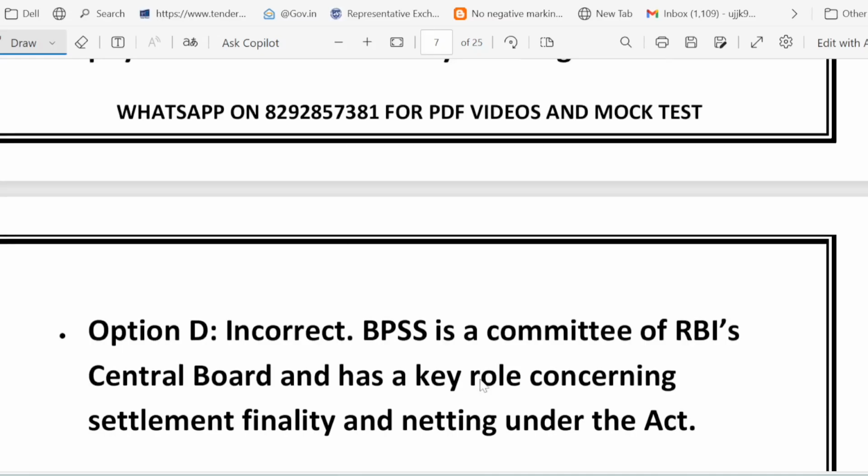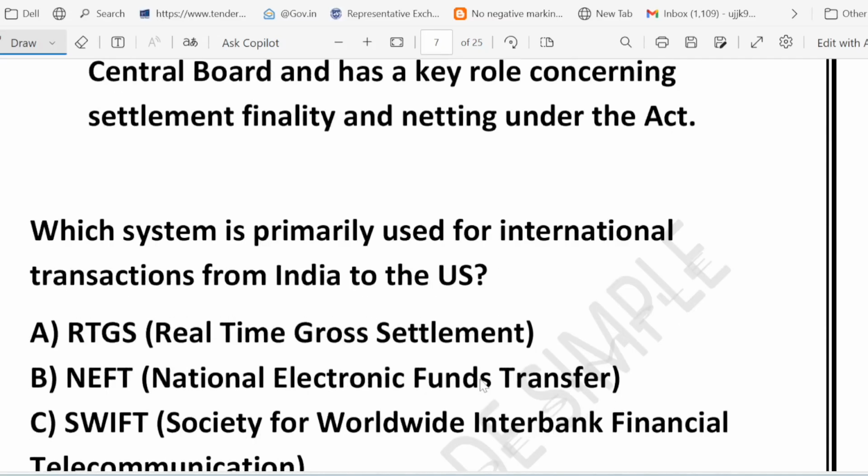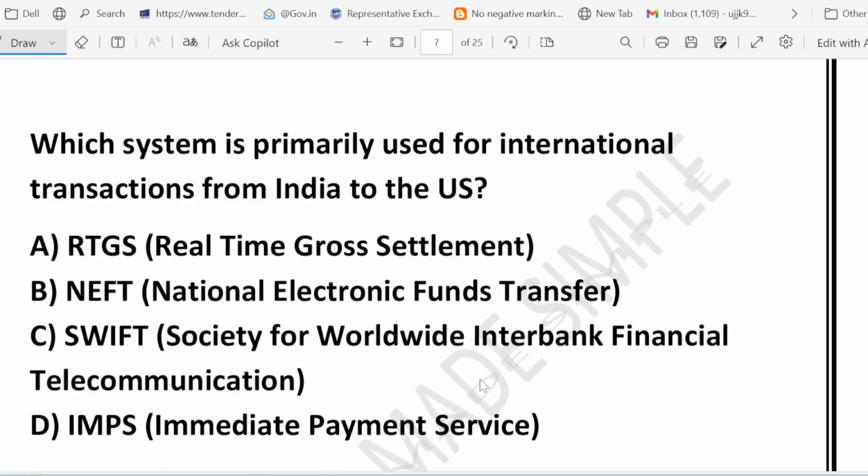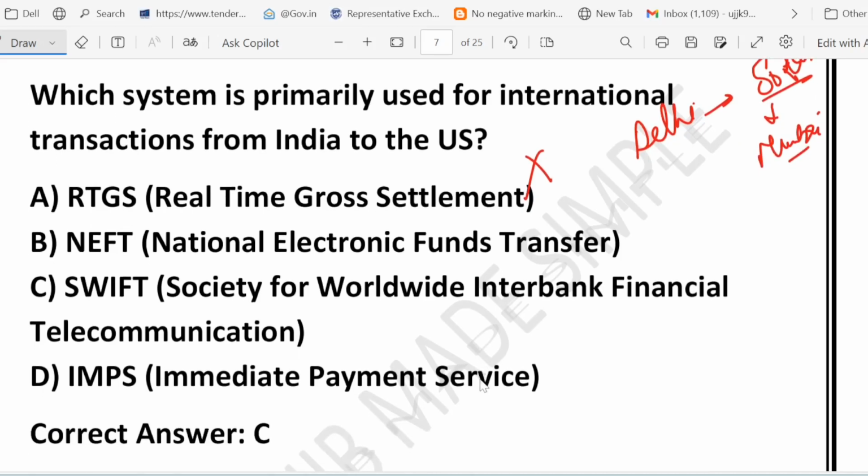Now, the next question that we have, very good one. Which system is primarily used for international transactions from India to the US? I think this is the simplest question. You can answer it. So option A, RTGS. This is wrong. RTGS is used for domestic high-value transfers within India. For example, suppose a company in Delhi wants to send 50 lakh rupees to another company in Mumbai. In that case, RTGS will work, but it won't work if you want to send money abroad.